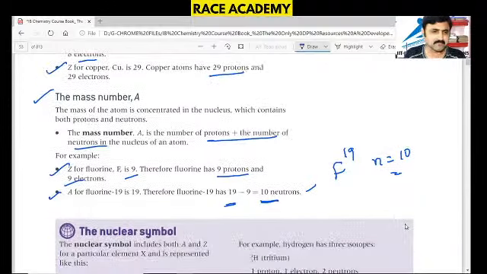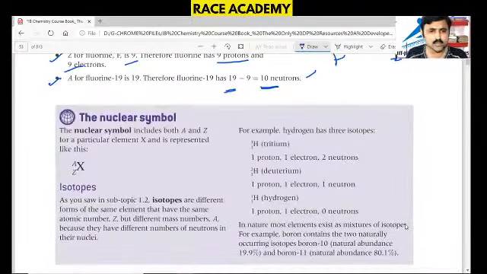So the nuclear symbol here is very clearly given. The nuclear symbol includes A and Z. A particular element X is represented like this, ZXA. And in this one we have different forms of the same element with the same atomic number. That's what we call isotopes.